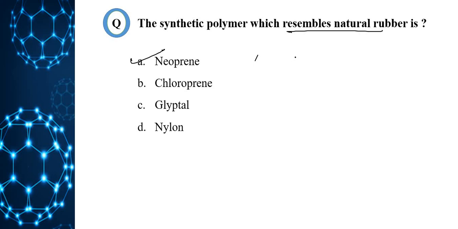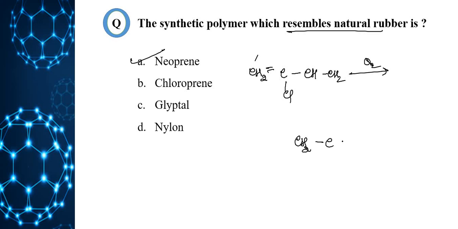We'll see the structure. That is CH2 double bond C, CH, CH2 Cl. This is the structure of chloroprene. In the presence of oxygen, we will get neoprene: CH2 C double bond C CH2, with Cl, n times. So this is the structure which resembles natural rubber. So neoprene is the correct answer.